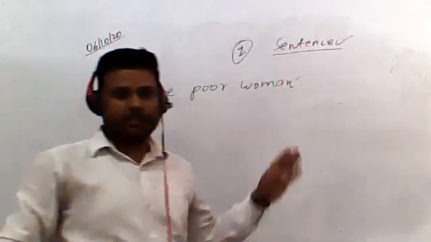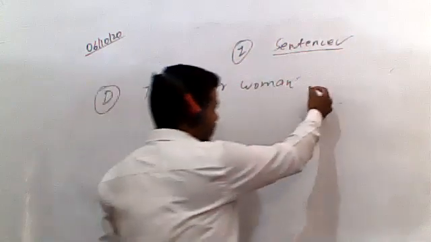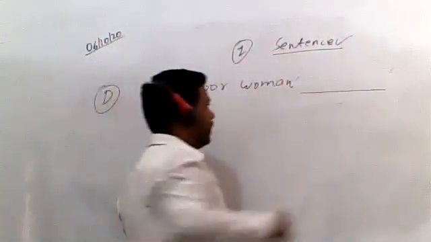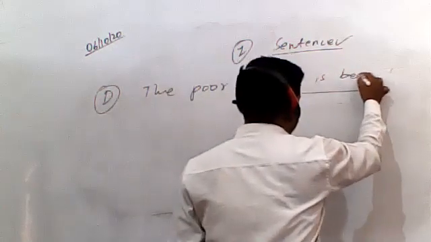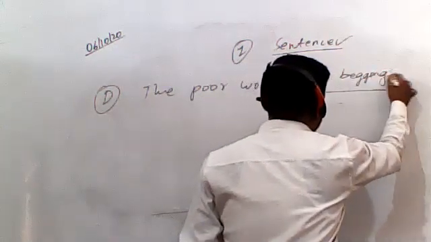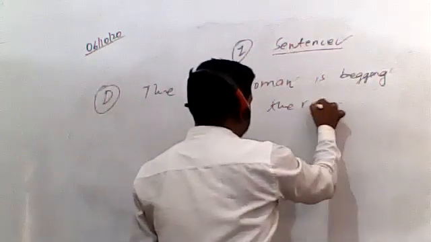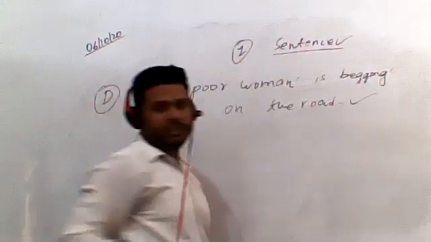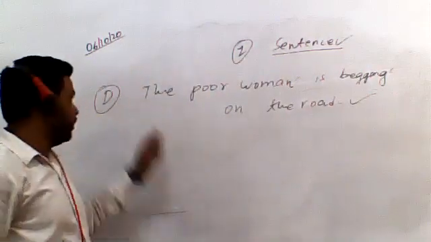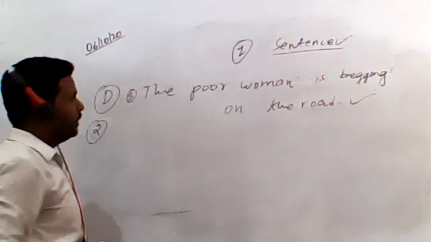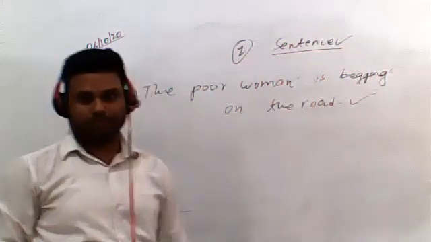Now already it is given, the poor woman, so here we need to write a proper predicate. So the poor woman is begging. You can write: is begging on the road. So this could be the predicate in the first sentence of exercise D. The poor woman is begging on the road.